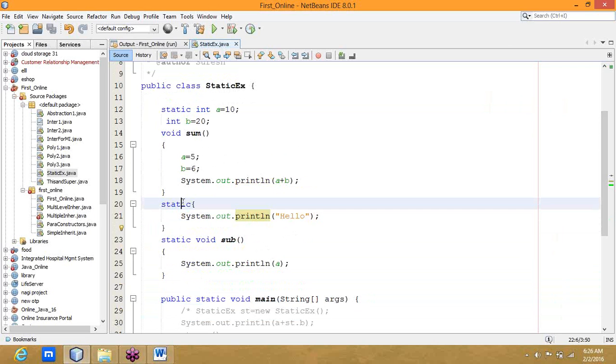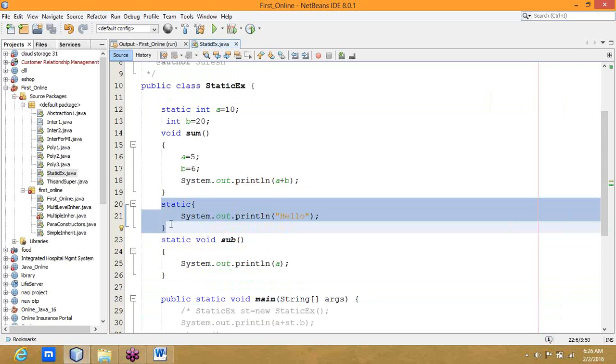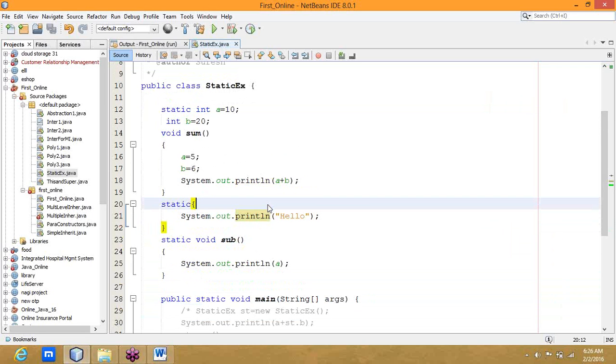And we have one static block also. Here I am not keeping anything: static, open brace, close brace. That's all. You have to call it a static block. No need to call it, no need to give anything, for greeting messages, initializations, and declarations, we can use static blocks also.